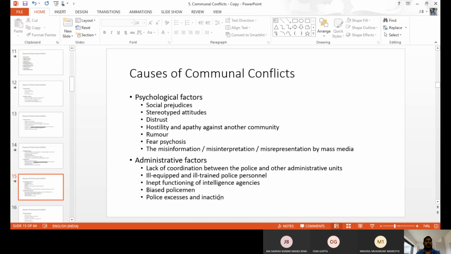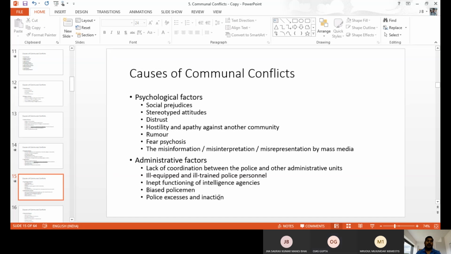And fear of psychosis, always fear about the other community. So till now, India has made the mindset that one group of people are terrorists, or one group of people are from another country, or they are coming from others, they're not native. That kind of mindset. So fear of psychosis developed in the society, like misinformation, misinterpretation, misrepresentation. When these things happen through the media, it creates psychological fear, psychological disturbance. It is also a reason for communal violence. That is the psychological factors for communal violence.